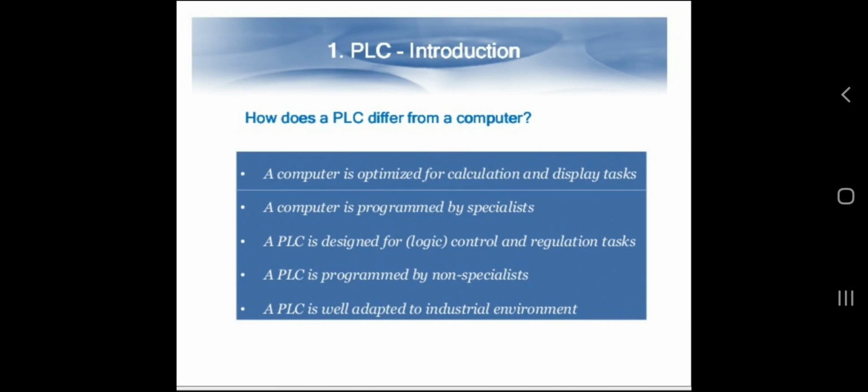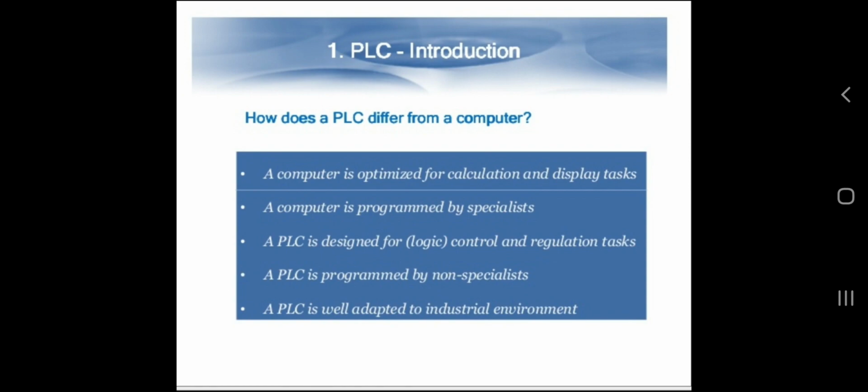All of you are familiar with computers, you are using computers, but in industries, instead of microprocessor computers, in many places PLCs are interfaced or used. Let us see the difference between a PLC and a computer. A computer is optimized for calculation and display tasks.